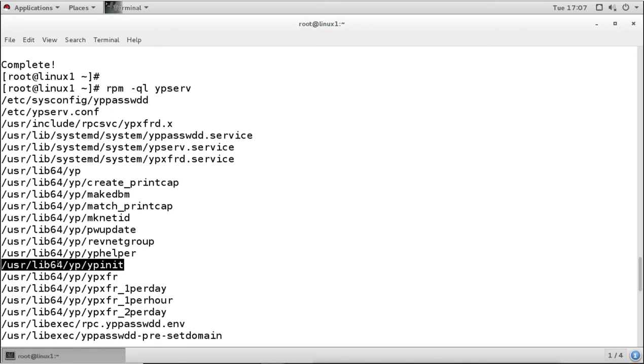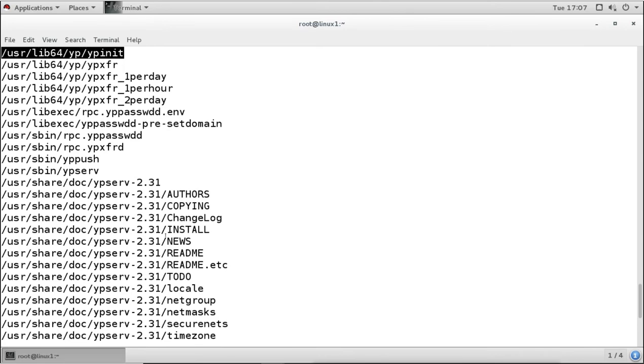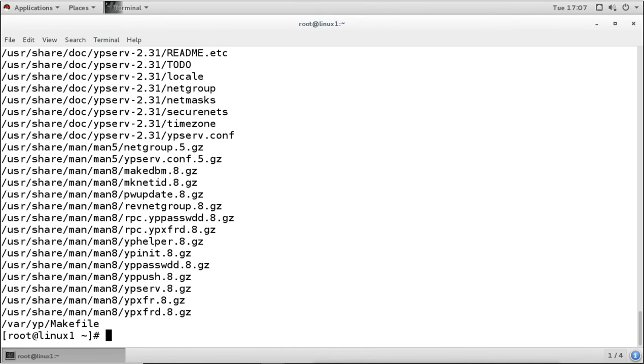So basically we are going to use this script for configuring the NIS server, ypinit, which is under usr lib64. Then these are all library files, some commands, and documentation files. Here in the var yp directory, there is a Makefile. The script which we are going to use will use the configuration of this Makefile. Whatever configuration we have defined here will be used by the script. Now let's check what is inside this file, the Makefile under var yp.